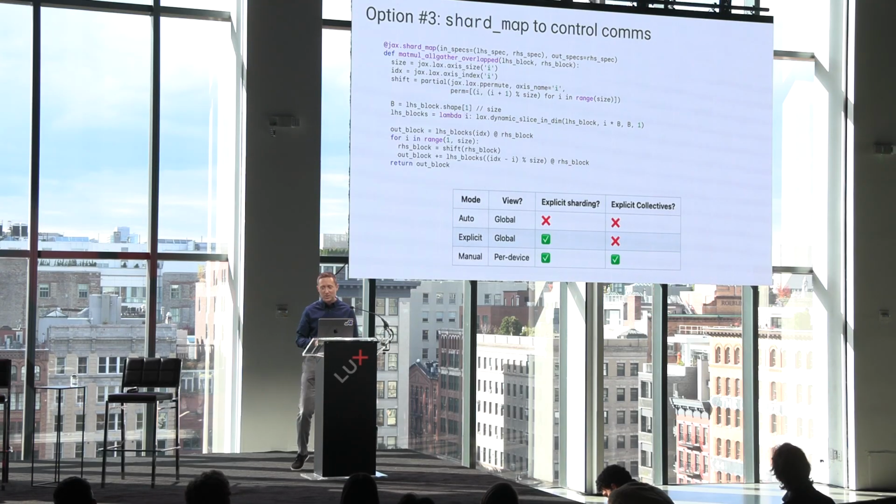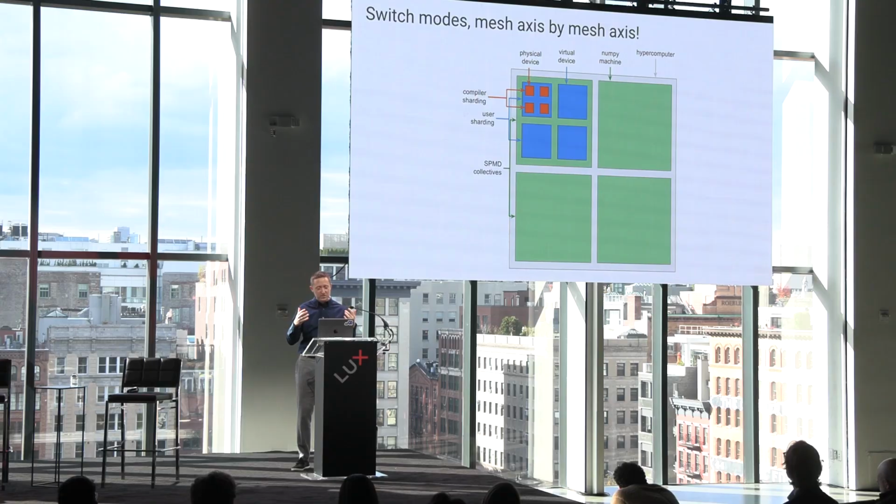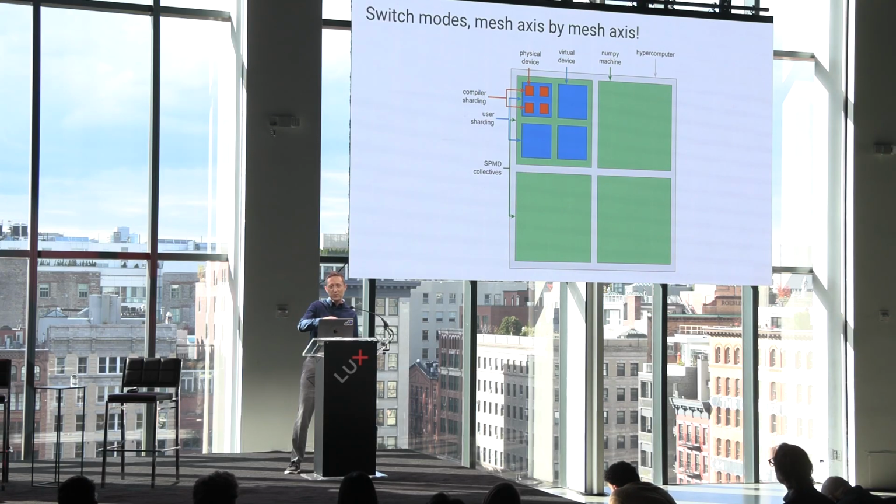And there's a third option, where you really take more detailed control. You say, not only do I want to specify the sharding, but I even want to take control of the collective communications, for numerical purposes or to make sure it's overlapping exactly the right way. So with JAX, you can use all of these modes. In fact, you can compose them. You don't just switch between them, you can switch between them mesh axis by mesh axis. So in some part of your code, you can say, I want to let the compiler handle everything. In other parts, you can say, I'm going to write the collectives and handle all the details myself.